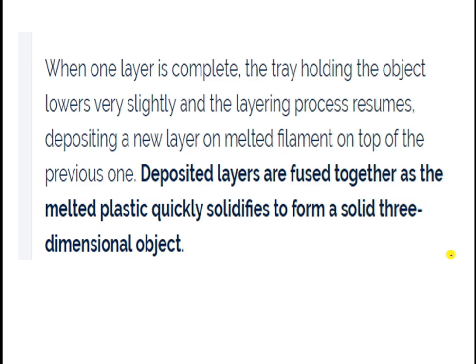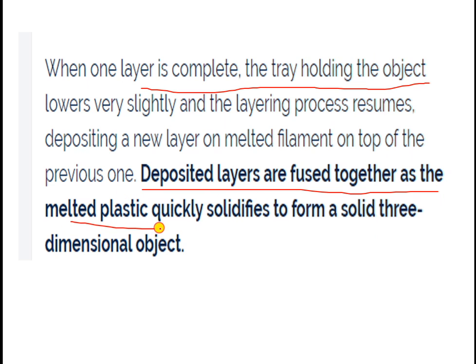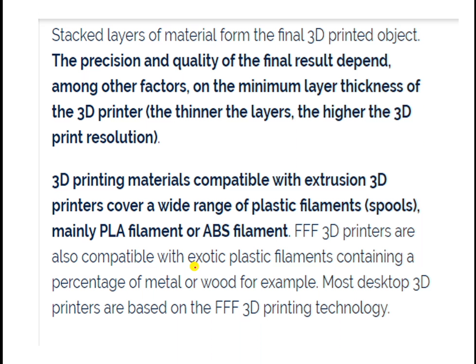a solid three-dimensional object. When one layer is complete, the tray holding the object lowers very slightly. The deposited layers are fused together as the melted plastic quickly solidifies to form a solid three-dimensional object. These stacked layers of materials, if you observe this slide, form the final 3D printed object.